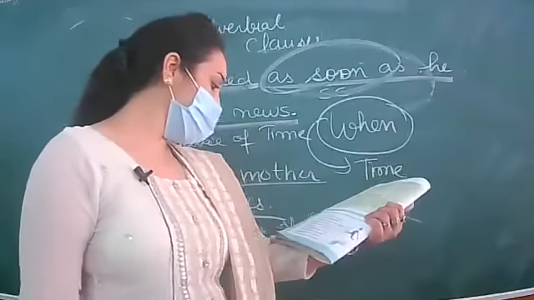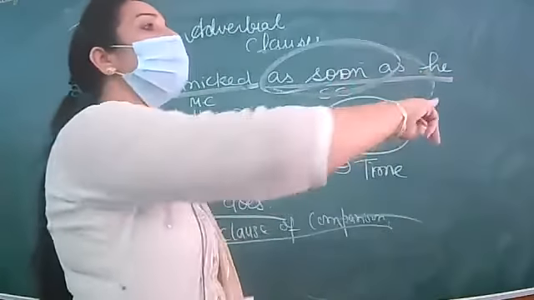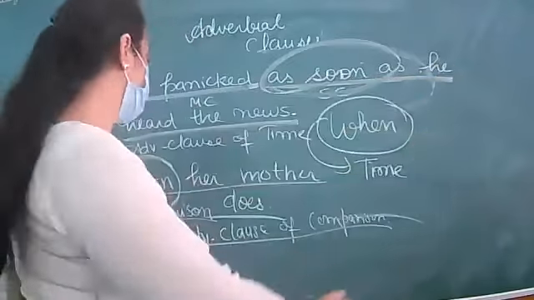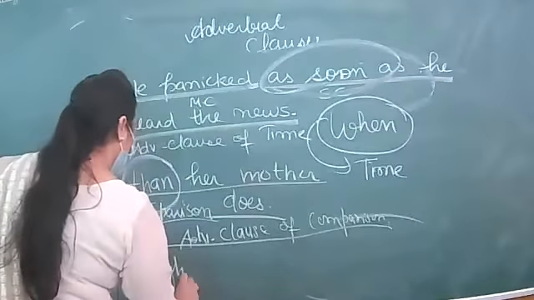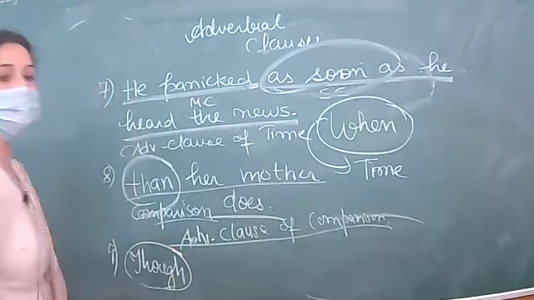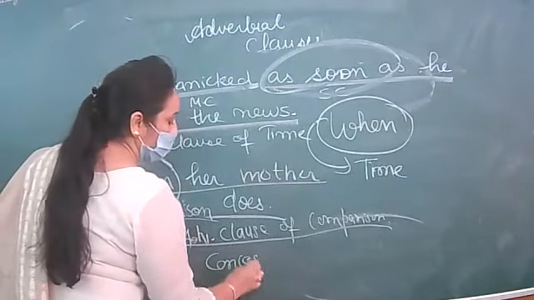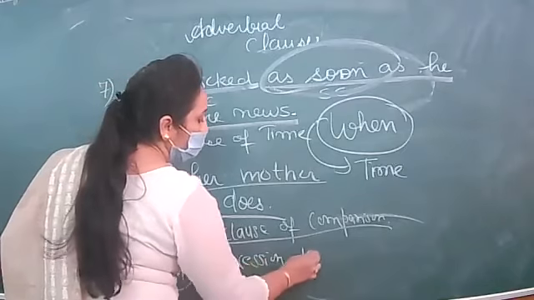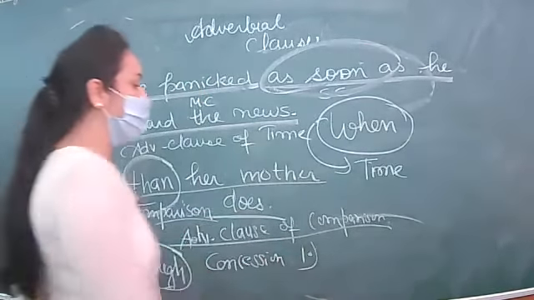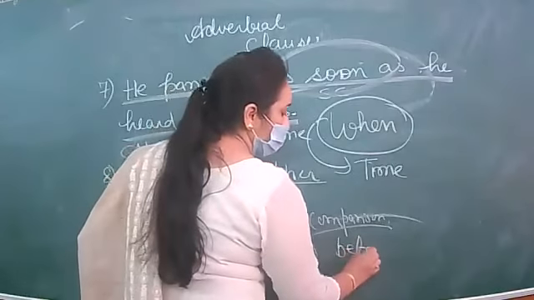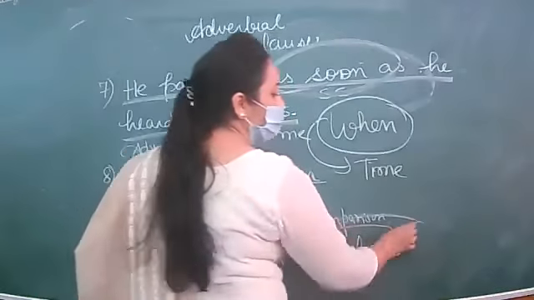Now we have number 9: Though she has a limp, she is very confident. The word though is given, so though is for concession. And next, the 10th sentence: He packed before it could... The word before is given, so before is used for adverbial clause of time.